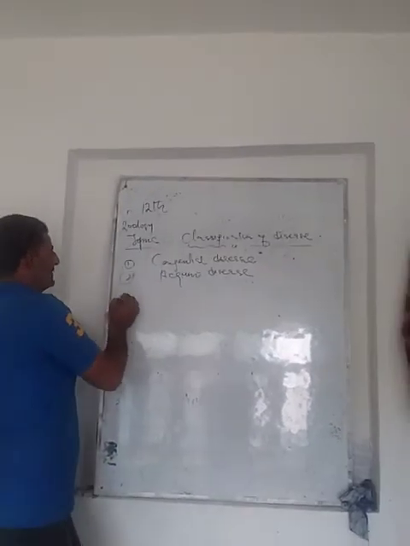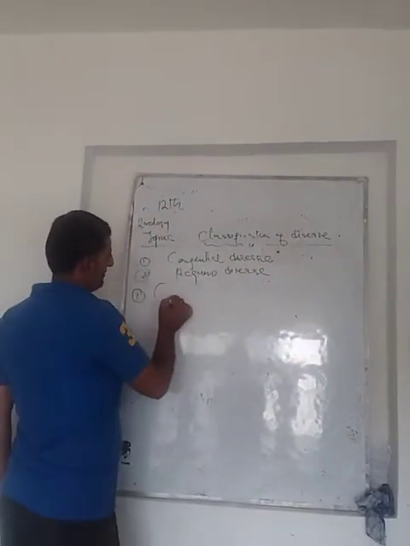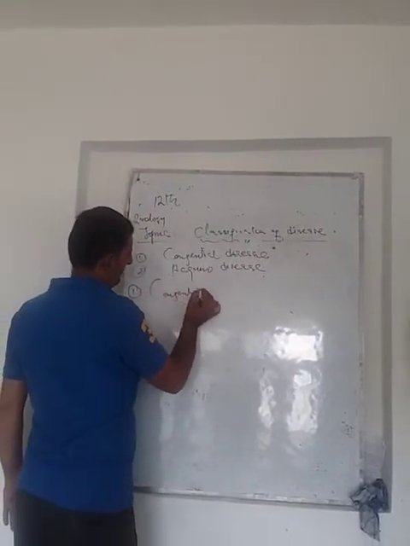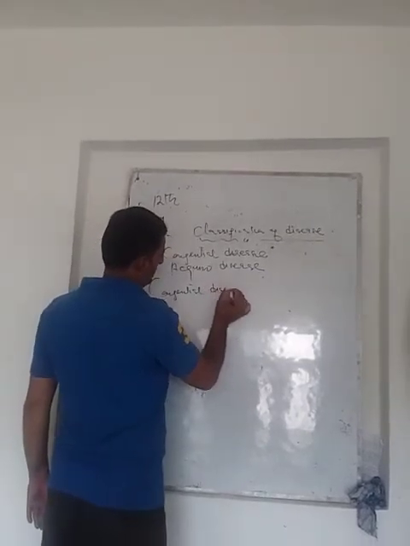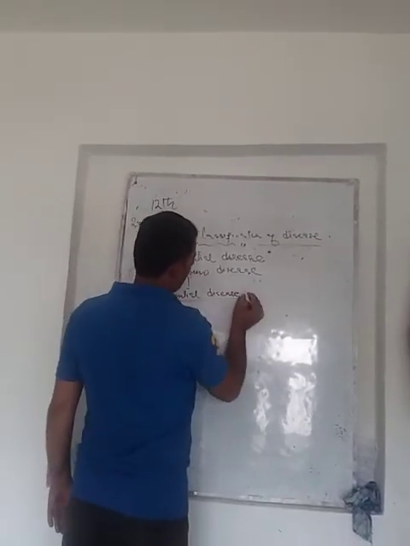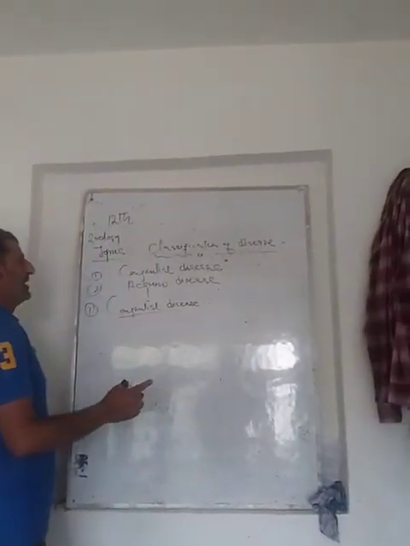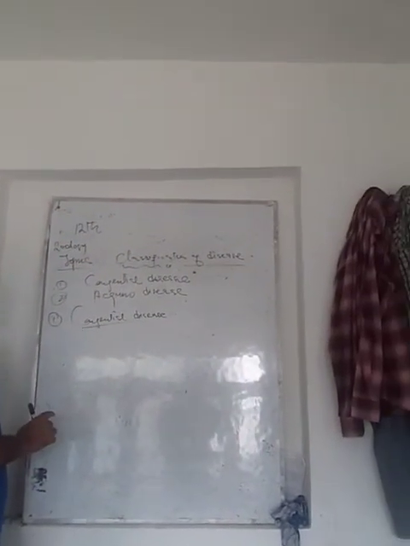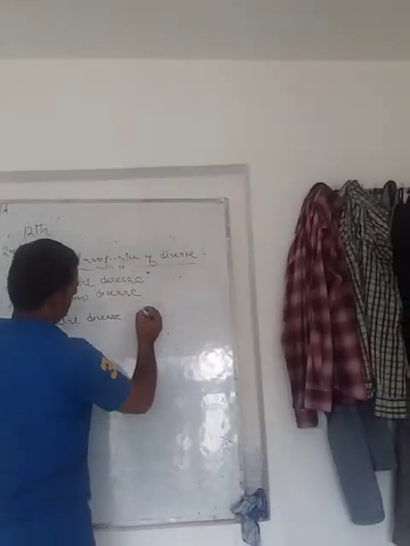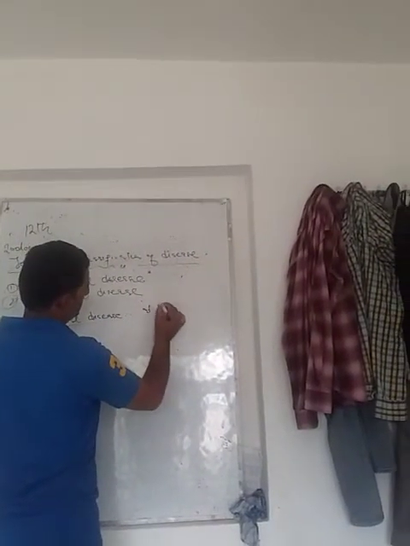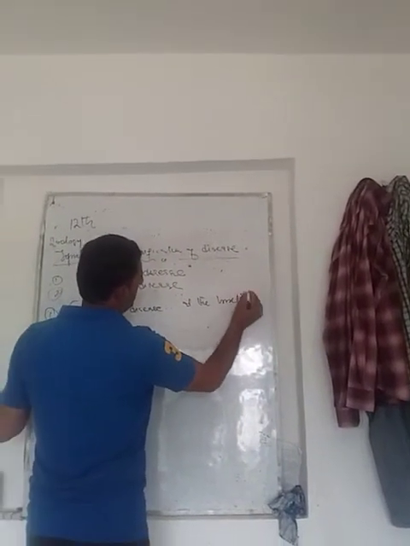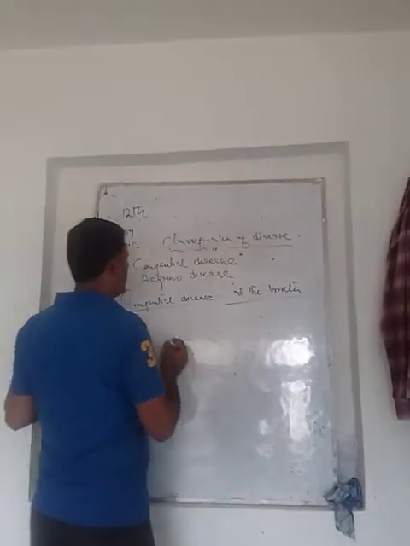What is congenital diseases? These are the abnormalities, or in other words, we can say that these are the disorders, and these diseases are present from the birth, at the time of the birth, or we can say that these are born diseases.